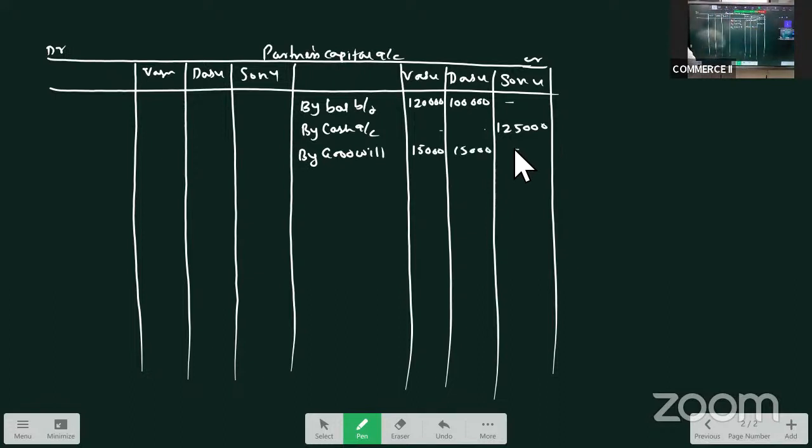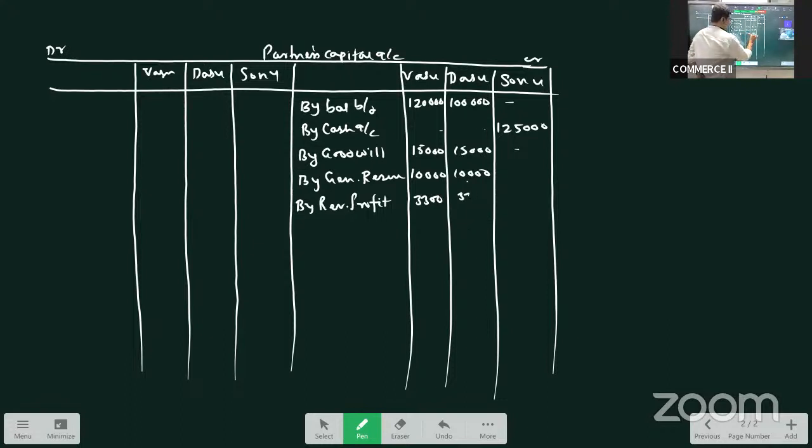Right? Then accumulated profits. We have a general reserve on the liability side of 20,000. That also has to be distributed in the profit sharing ratio, which is equal, so I'm taking it here. Then what do we have? We have revaluation profit. If you remember, we had a profit of 6,600 and each one was credited with 3,300. Apart from this, we have another new item on the asset side.